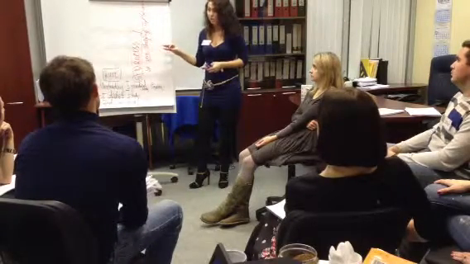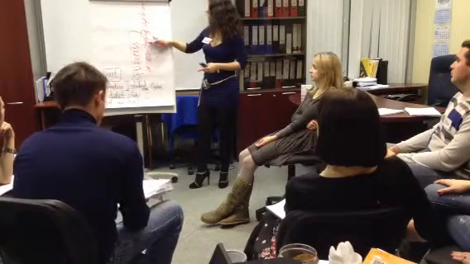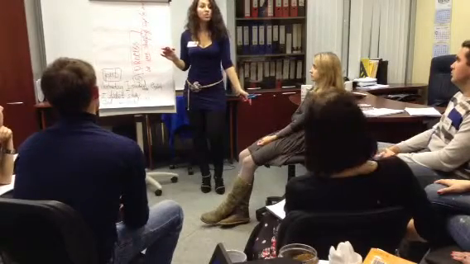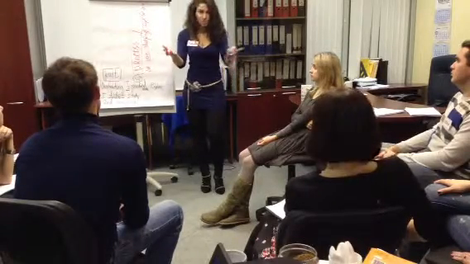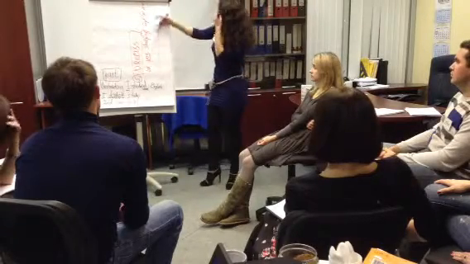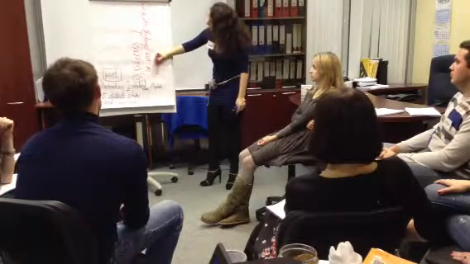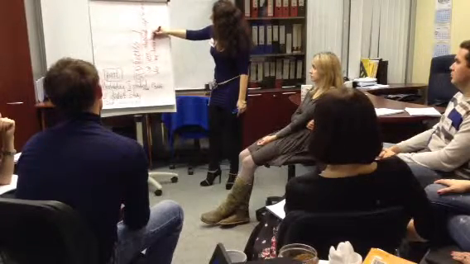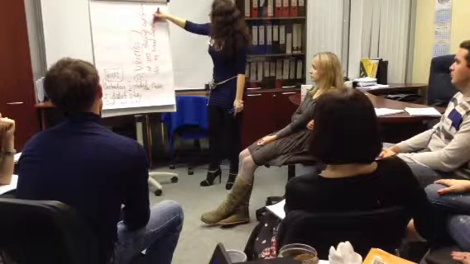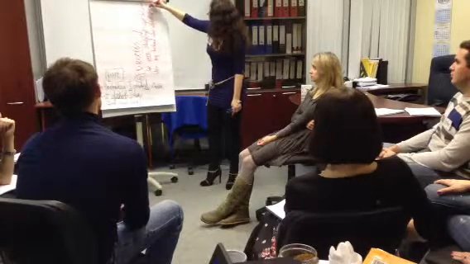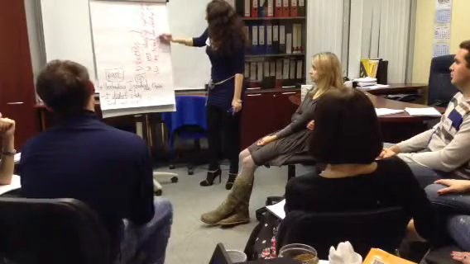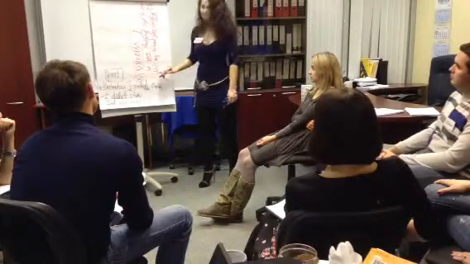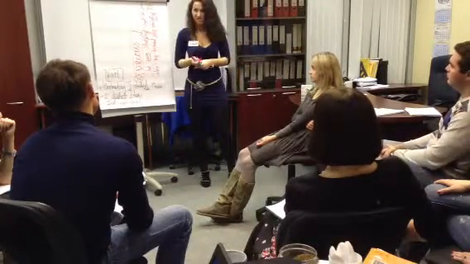Also, you may use it with parallel actions in the past. For example, when we were studying English here in this room, my husband was watching TV at home. It was parallel, right? So you say we were studying while, в то время как, while my husband was watching TV. While connects these two actions, right?